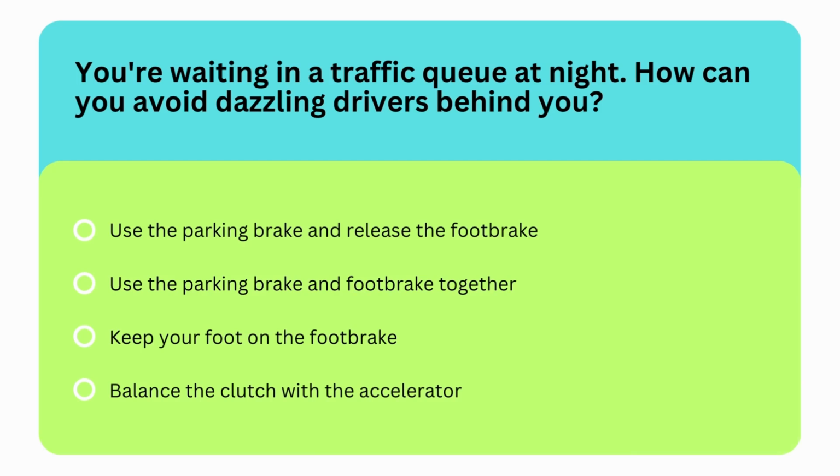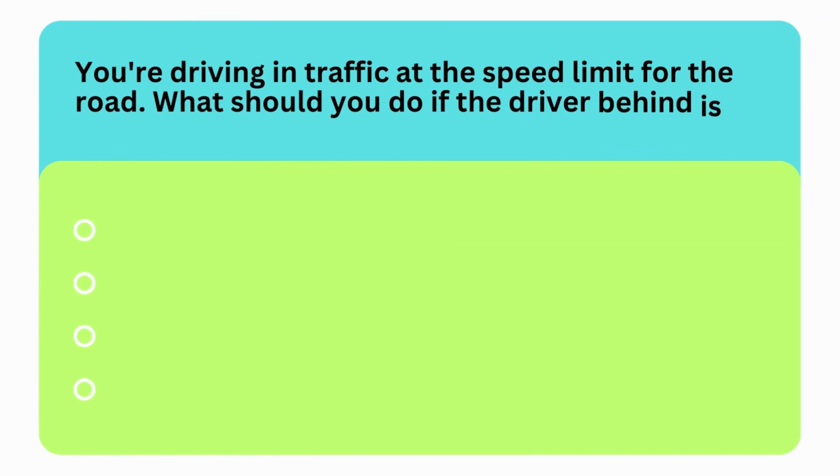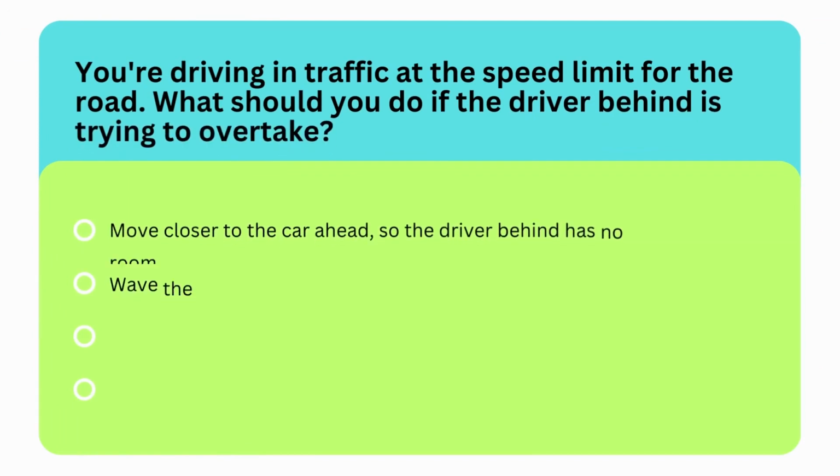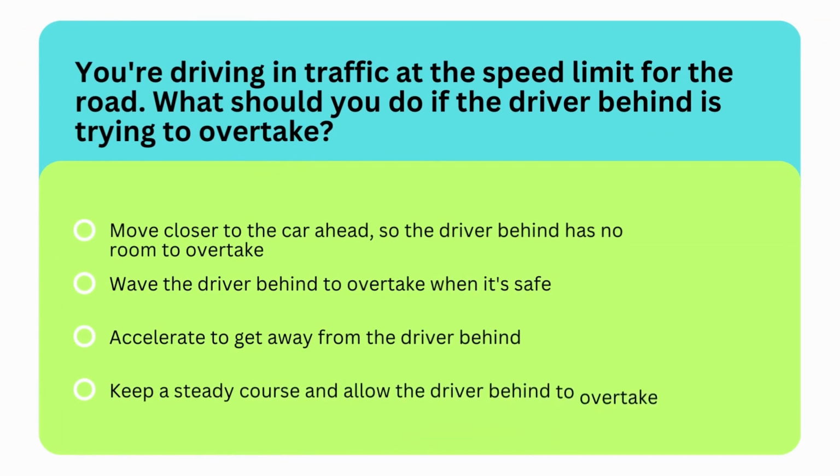So the correct option is first option, you should use the parking brake and release the foot brake. Next question is, you're driving in traffic at the speed limit for the road. What should you do if the driver behind is trying to overtake? Options are move closer to the car ahead so the driver behind has no room to overtake, wave the driver behind to overtake when it's safe, accelerate to get away from the driver behind, or keep a steady course and allow the driver to overtake.